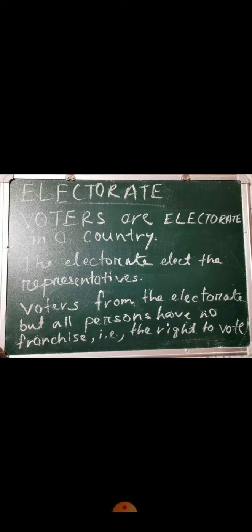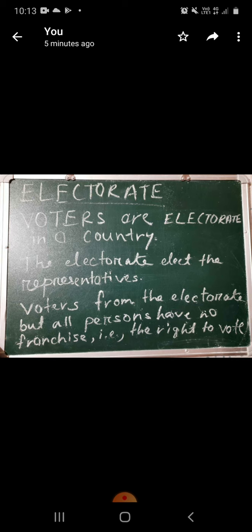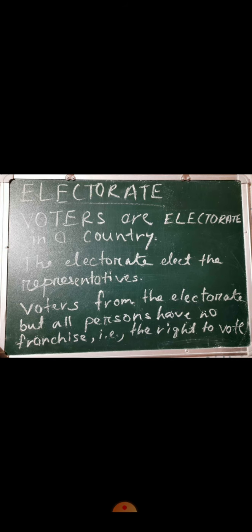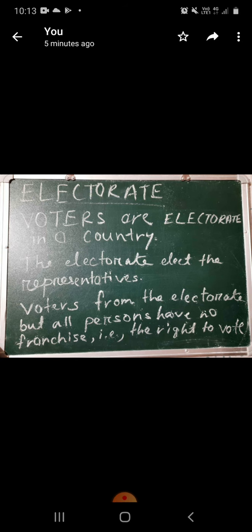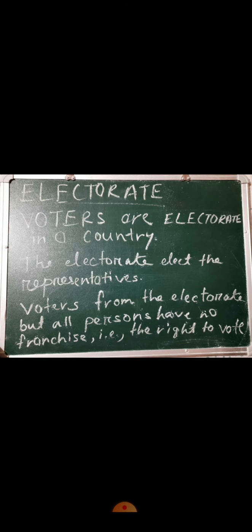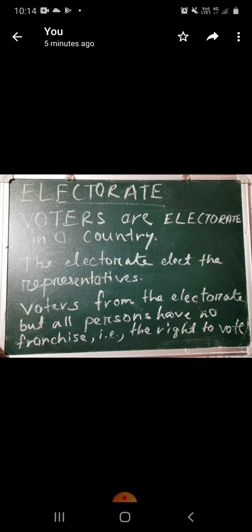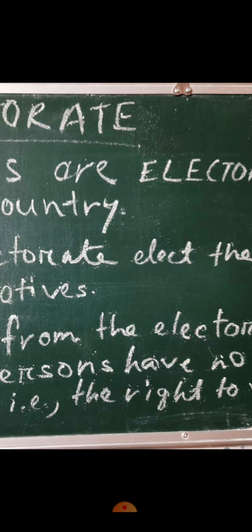In a country there are different types of persons, but we cannot consider all categories of people as voters, because there are minors, that is, those below 18 years of age, and criminals who have criminal cases. Some lunatics, that is, mentally ill persons, are also there.